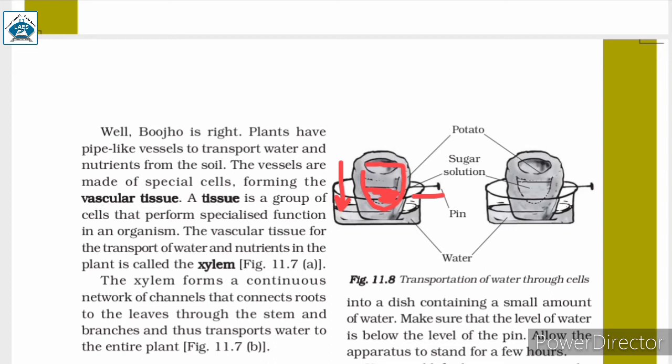We need to allow the apparatus to stand for a few hours, that is, leave it undisturbed for some time, and after that you need to observe. Here is the pin which we set up for knowing the level of the sugar solution. In this figure, as you can see, the level of sugar solution is below the pin, but after a few hours the level of the sugar solution increased. That is, inside the potato the level of water increased. Why does this happen? Here we are given the reason.